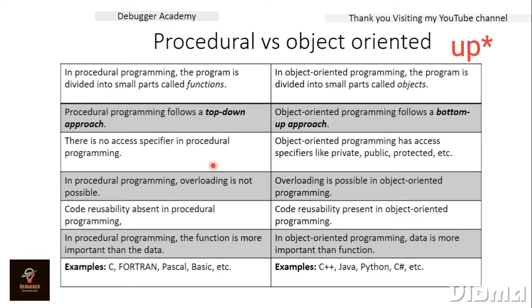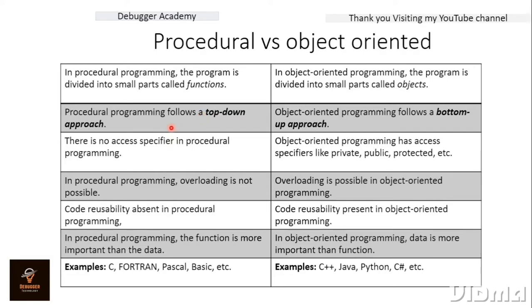Now, access specifiers. What are access specifiers? Public, protected, private, and default. These are the access modifiers. What is the meaning of an access modifier? Basically, with its help we can restrict access. For example, if we declare something as public, it will be accessible in all the classes in our application.